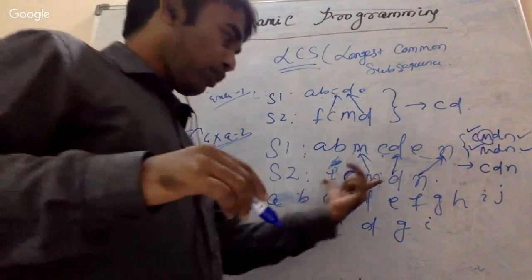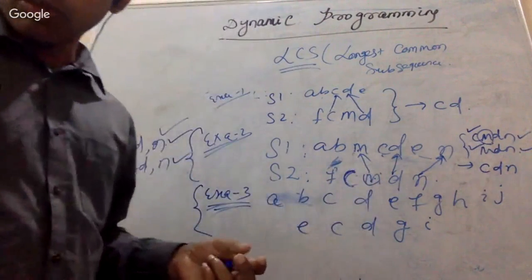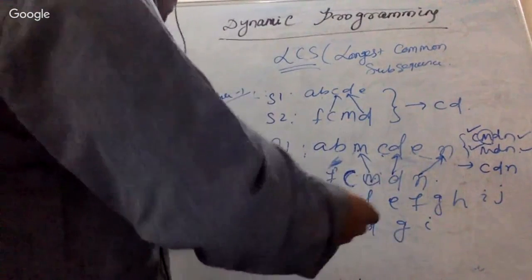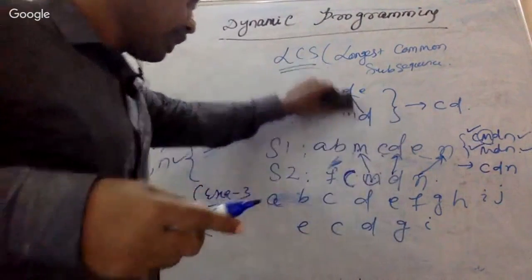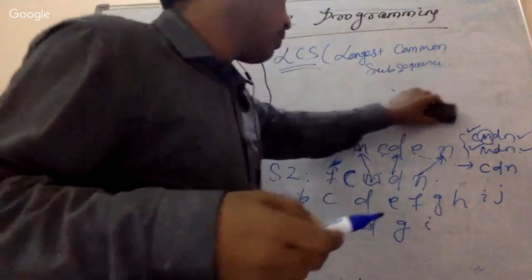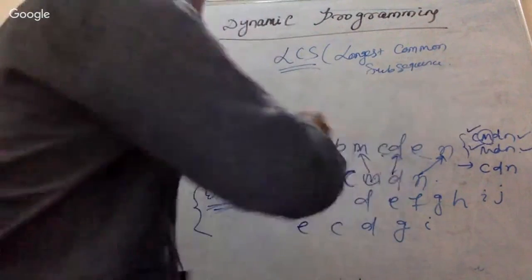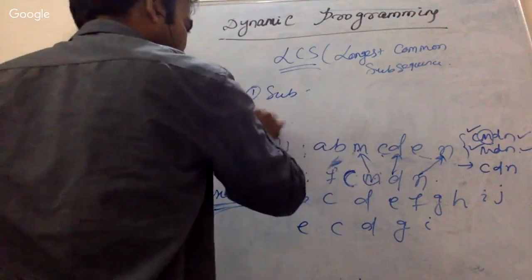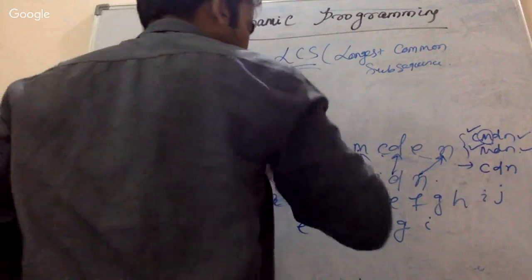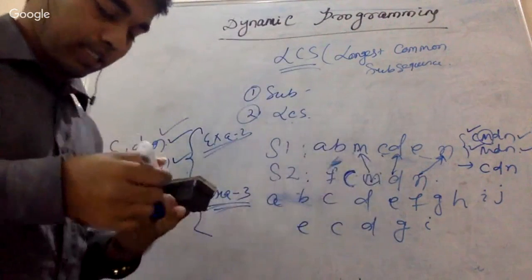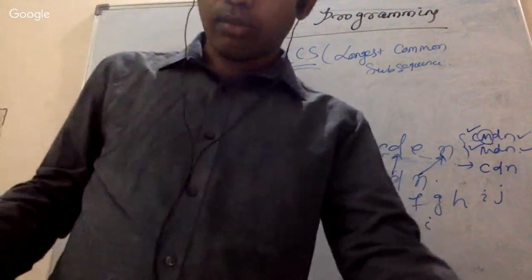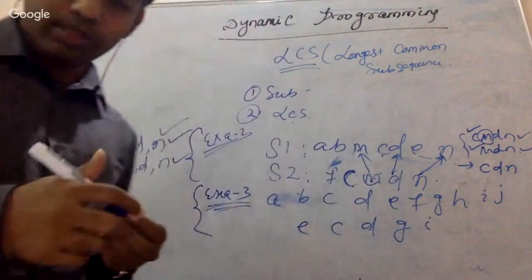But how about this particular example? I have given the first example, and it is clear now. But how about example 3? Just give me two answers. What are the possible subsequences? And second, what is the LCS? Just try to solve this particular example 3. I think a lot of people have already solved it and are giving some answers.